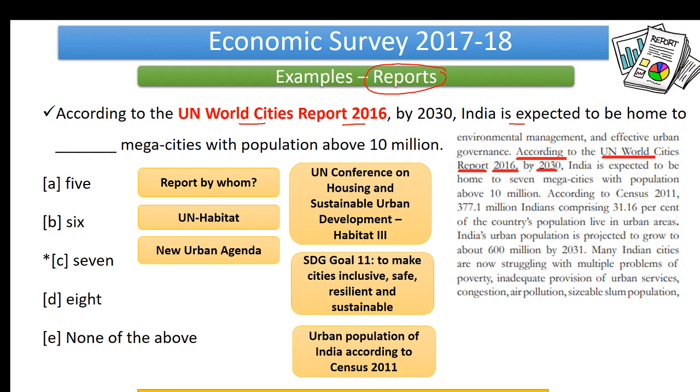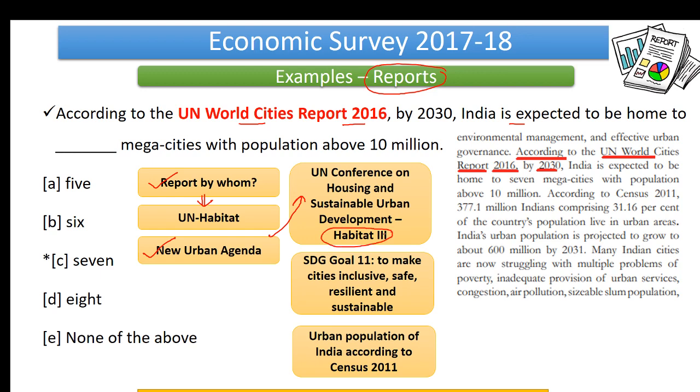Now, we will start our chain of thoughts, right? So, who actually has brought out this report? Now, when we get this answer, we would automatically come across something which is called New Urban Agenda. Dig on that, okay? We have given all these things in our explanations, right? Then we would immediately move on to UN Conference on Housing and Sustainable Urban Development. That's Habitat 3, right?